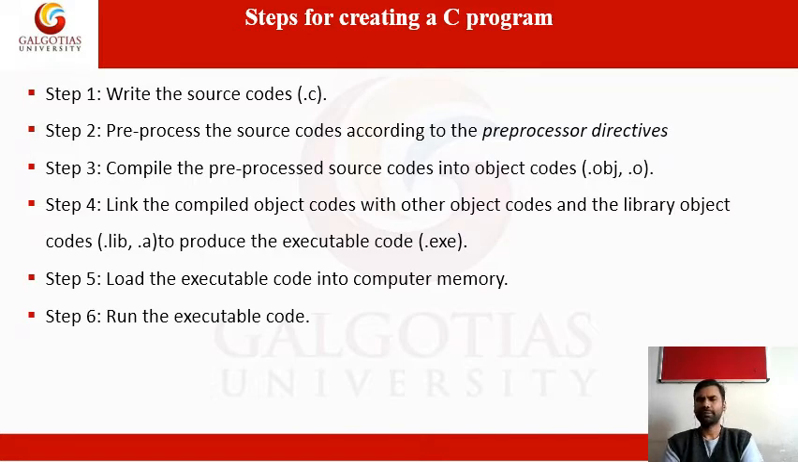What is the executable file? It is the .exe file, which runs anywhere. For example, in a Windows system, the .exe file is the executable file. In a Linux system, you use the a.out file. You can run the program with it. Next, the executable file is loaded into the computer memory. That's all.